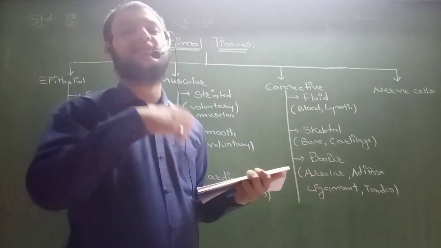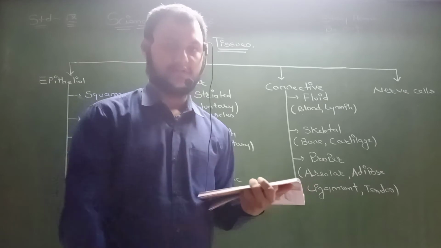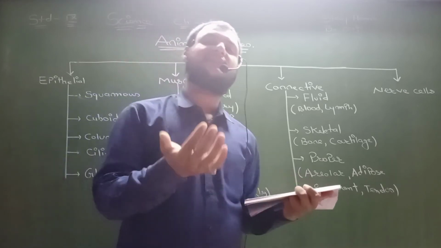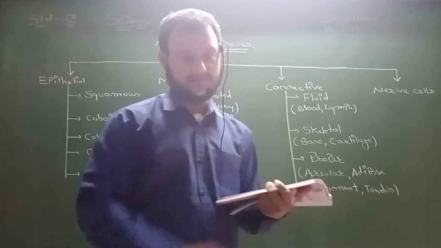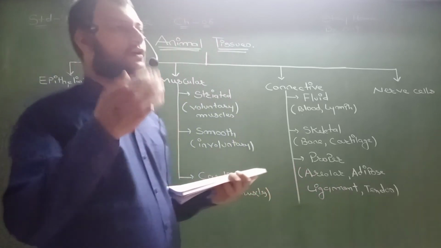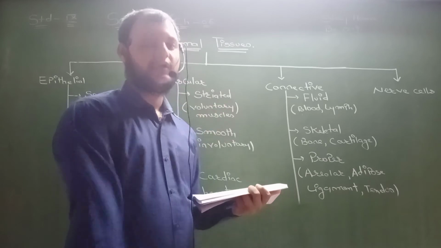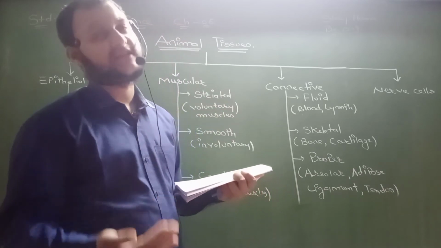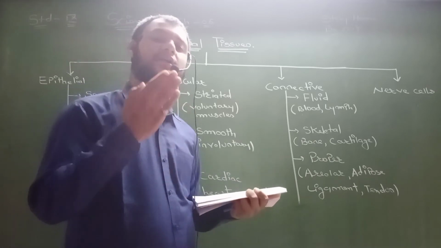Purified means oxygen is added in the lungs. So purification of blood takes place inside the lungs. Purification means oxygen is being added. Impure blood means blood which contains carbon dioxide. Pure blood means it contains oxygen.